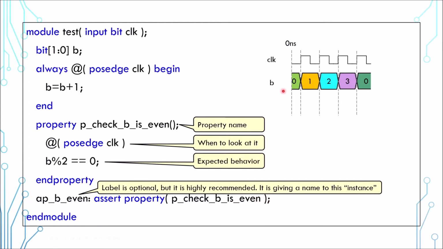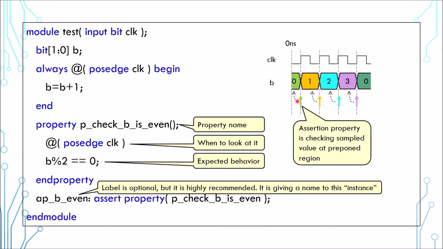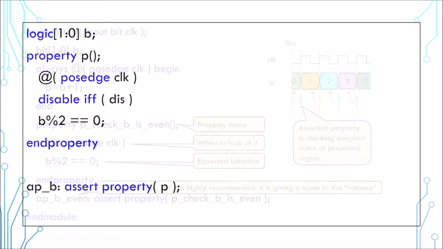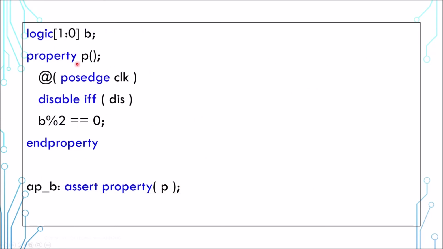As for timing, assertion is performed on sampled value from the preponed region. Practically, it always checks the value prior to the event trigger. This is generally a more complete property. It has a disable iff statement, which disables the assertion if the condition is met. The double f here is correct.